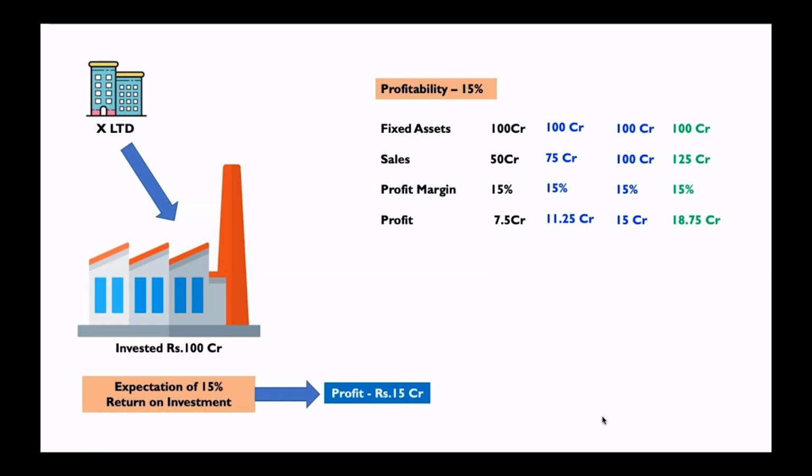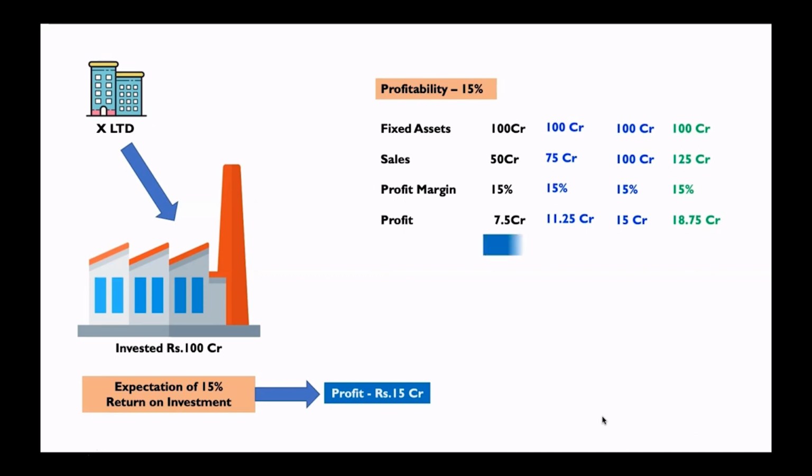What would have happened if the profit margin is only 10%? For a sales of 125 crore, the profit would have been only 12.5 crore, still not matching the expectations. Luckily, here the profitability is 15%.